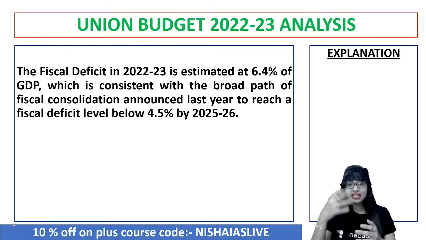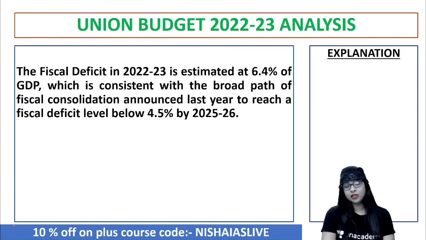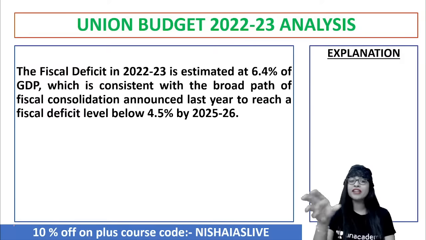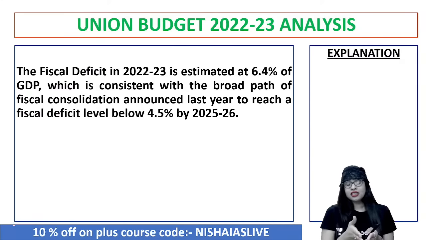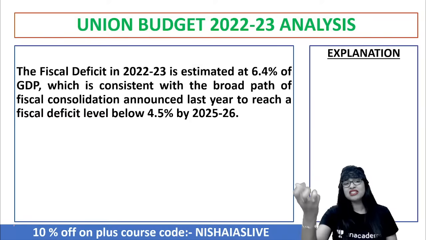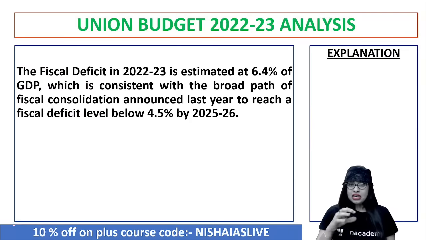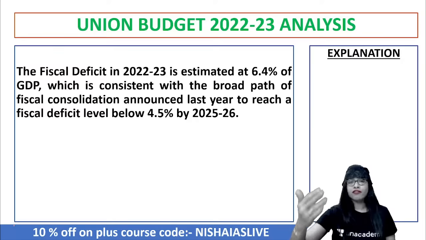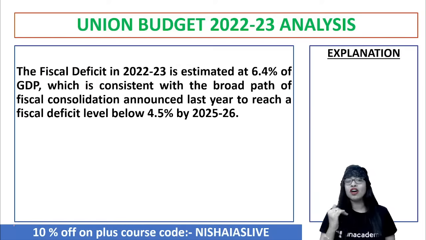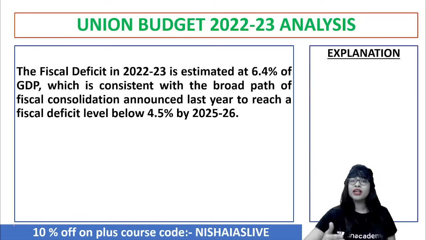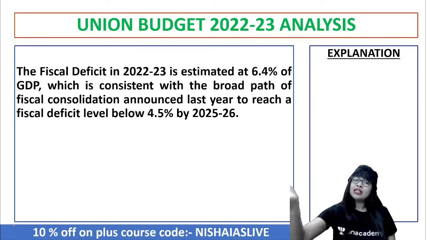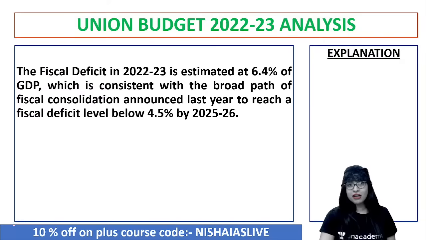And thus, if you see the fiscal deficit for the year 2022-23, again it has been estimated at 6.4%. And they say it is consistent. Why? Because it is in line with the broad path of fiscal consolidation announced, so that they will be able to reach a fiscal deficit level below 4.5%. They're saying they will increase the fiscal deficit to 6.4% because of the requirement or necessity of the country, as revenue is not coming up but the expenditure has to be maintained. So they say if you do it like this, automatically when the year 2025-26 comes, they'll be able to decrease it and keep it below 4.5%, which is feasible.